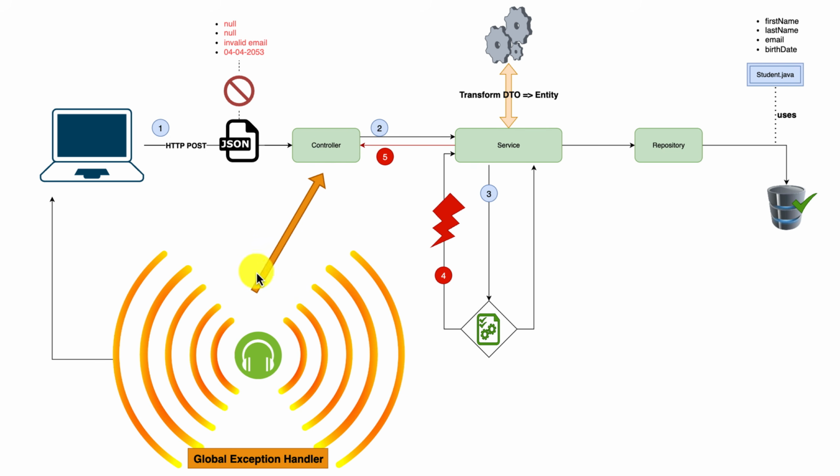So just to end this explanation, we have this global exception handler that listens on all the controllers of our application, and every time we have an exception, we try to handle it and do something. Within this global exception handler, we send back a response to the user.